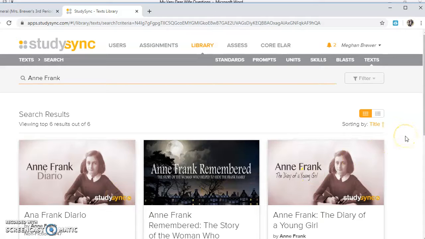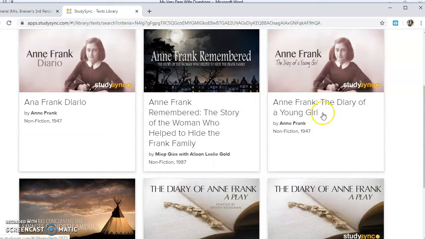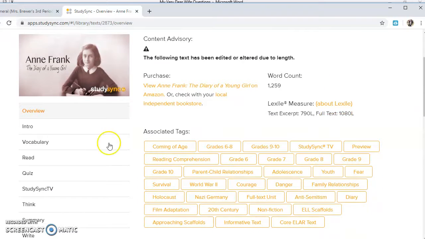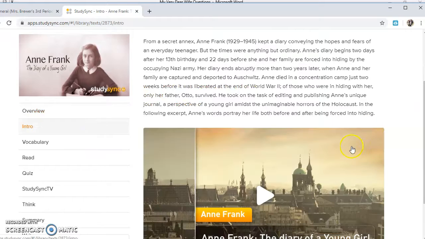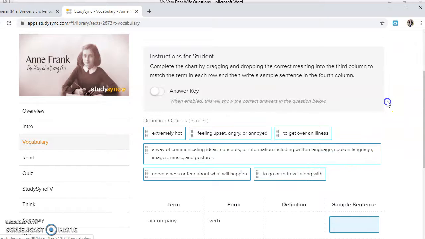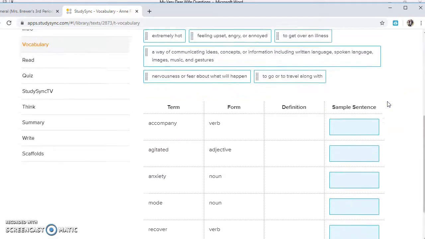It gives you different options, and we want to click on Anne Frank, The Diary of a Young Girl. That was the one that we were working with. If you go through here, you can look at the introduction, which is what you were asked to do, and play the video. You can also look at the vocabulary in the section that might give you a little bit of trouble.